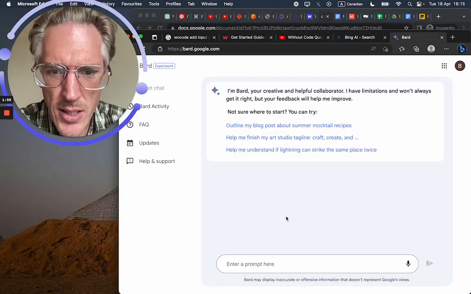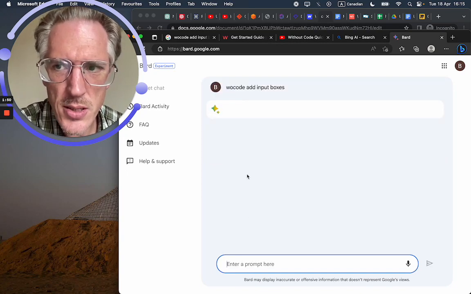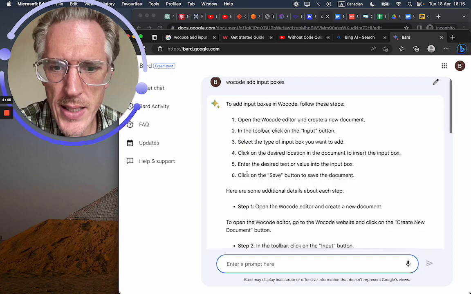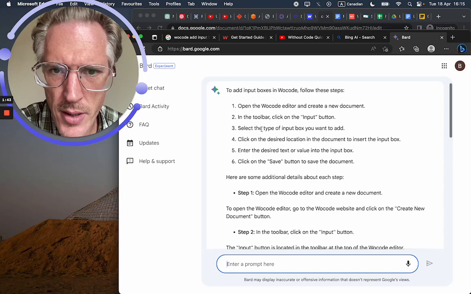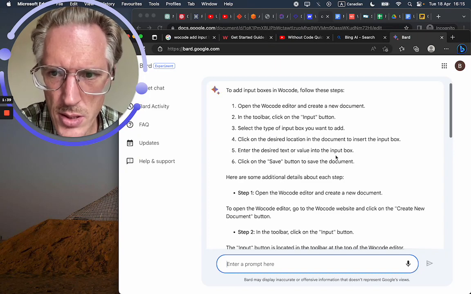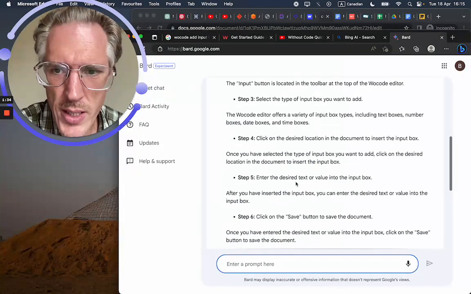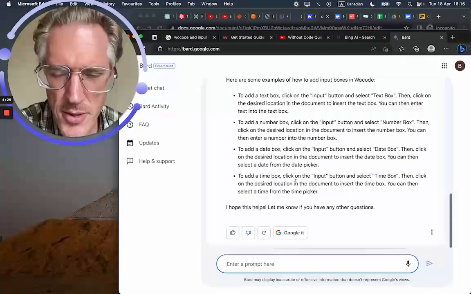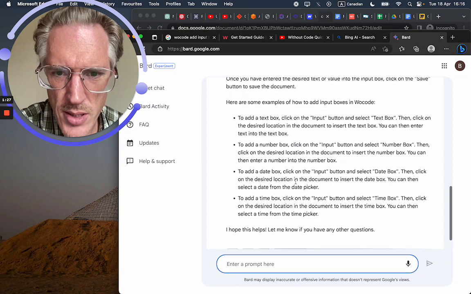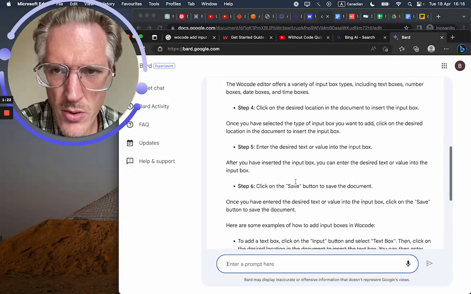Now I am kind of curious if I put the same things in. So I jumped in here because I wanted to be part of this wait list, and then suddenly they added: open the code editor, toolbox, input box, desirable location, save button. So already you can see that Bard gave me much better answers. Not sure if it's the right answer, but it's certainly better than Bing. Bing couldn't do anything at all.